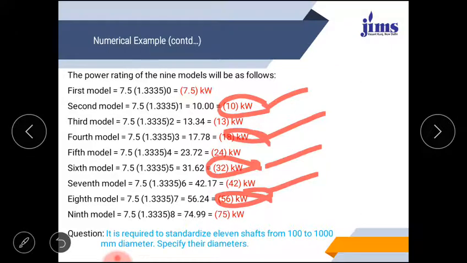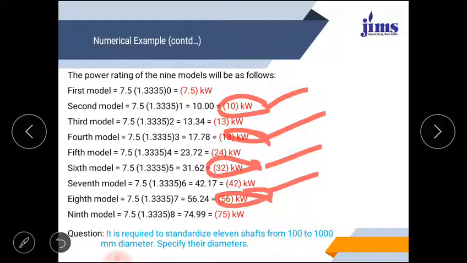So after providing the solution of these questions, I hope you all have some idea about the preferred numbers, and some clear concept of where and what is the importance of preferred numbers, and how it helps a designer or manufacturer to select the models.